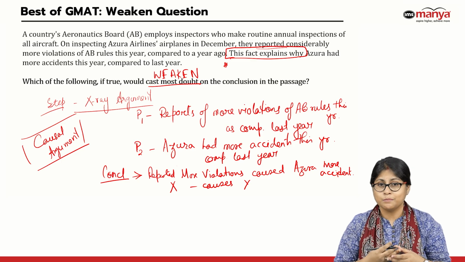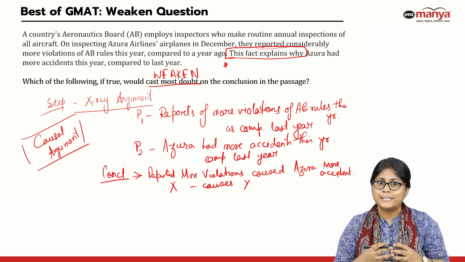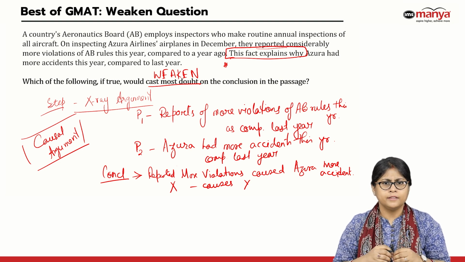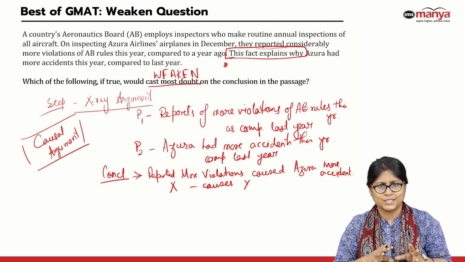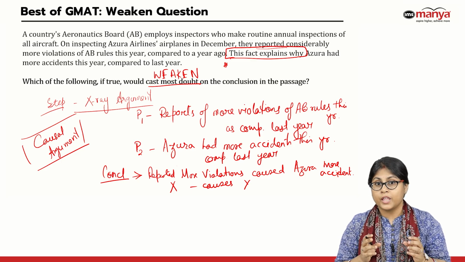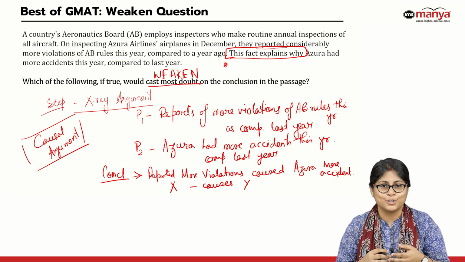It's not X, but something else which might have been the reason for more accidents, or typically undermining the stated premise, saying that no, it can never be X which causes Y. It could be something else. So there could be various ways your correct answer could be presented to you.